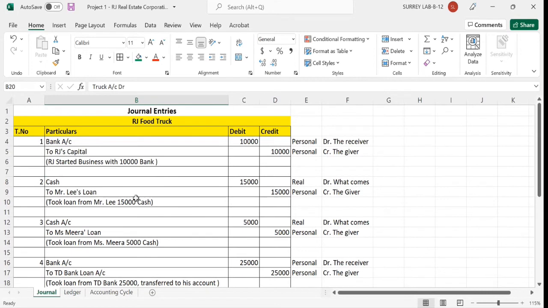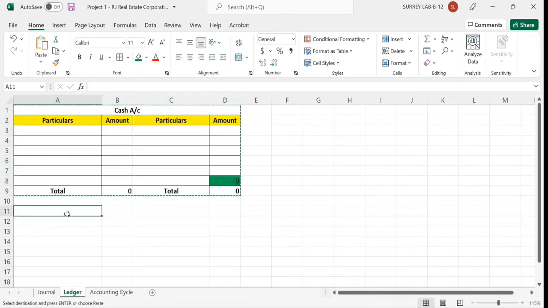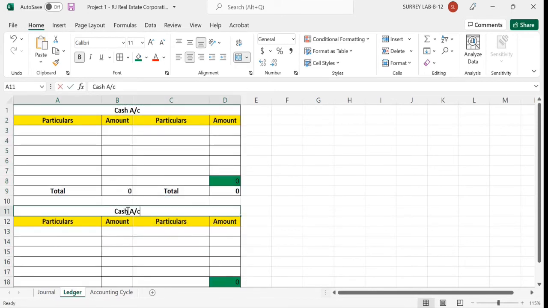We know that whatever is on the debit side, we are going to create it first. So next I want to create a bank account. The cash account is here. I want to copy this, Control C and Control V, and here I'm going to change the name to bank account. So now the second ledger is already created.